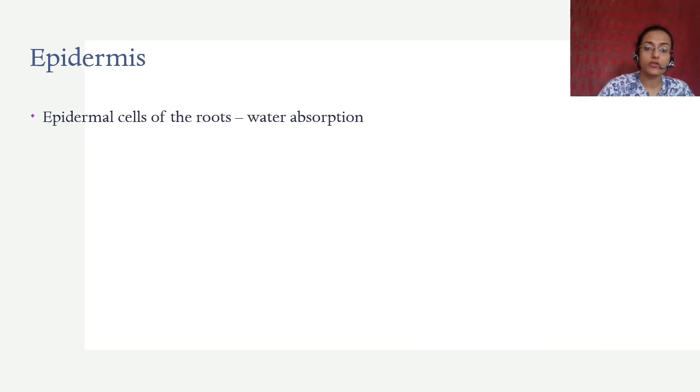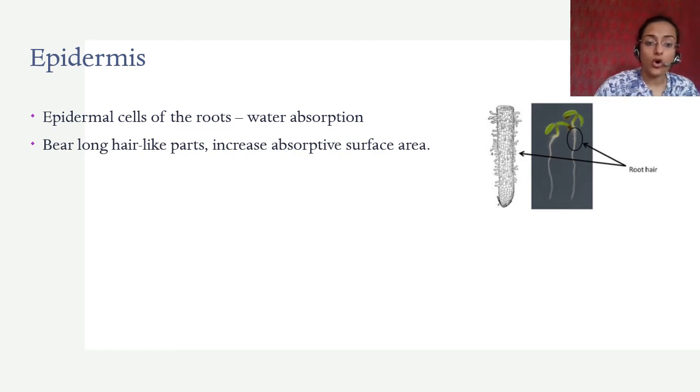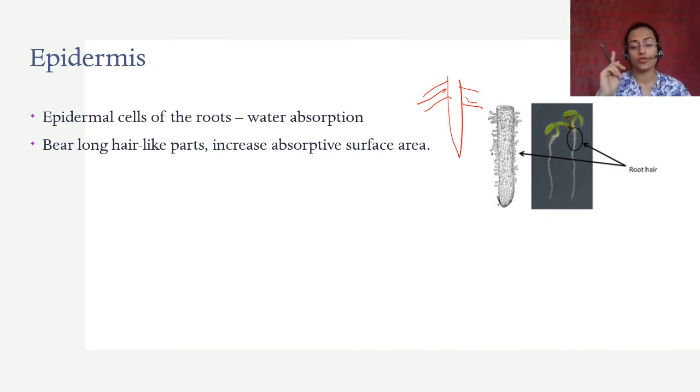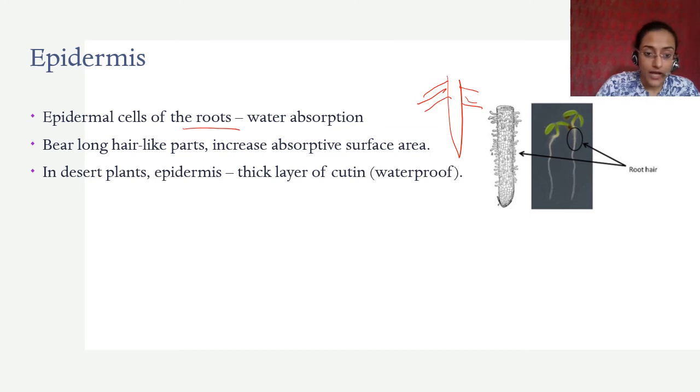So epidermal cells of the root do water absorption. They bear long hair-like parts. So they have something called root hair, which increases the absorptive surface area. ऐसे root hair आता है on the upper surface, which helps the water absorption to take place, right? This happens through osmosis. Remember, we had talked about osmosis, that absorption of water happens through osmosis. So this root absorption takes place through the epidermal cells of the root, through the root hair.